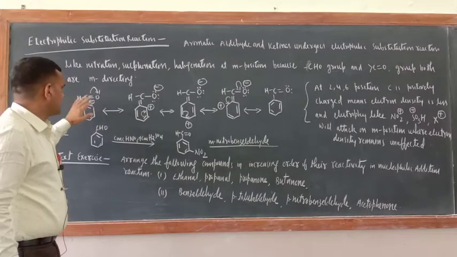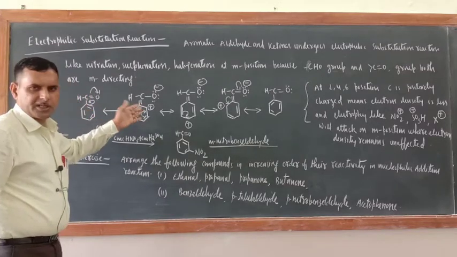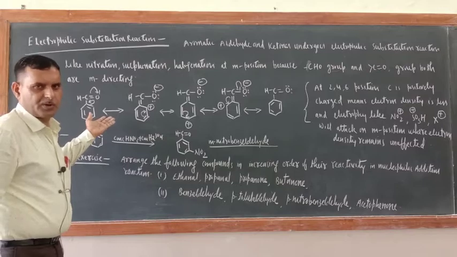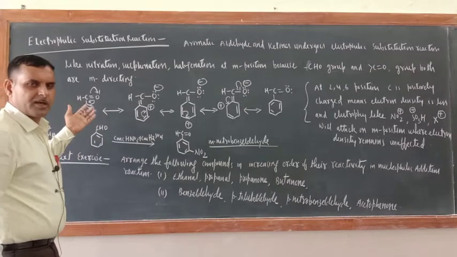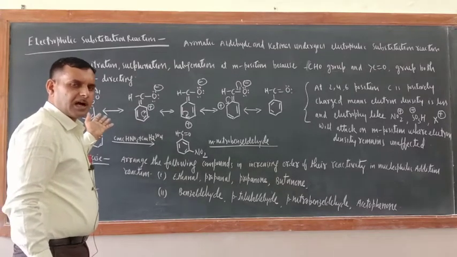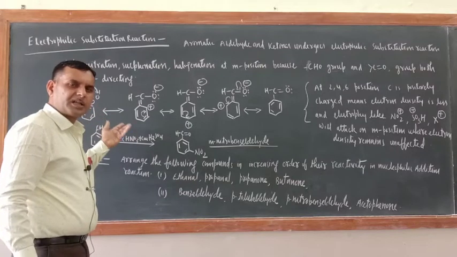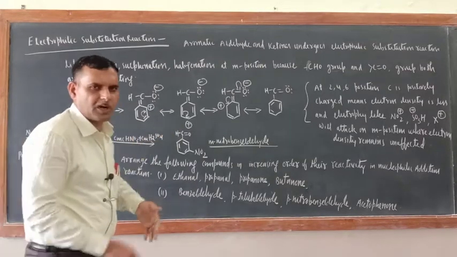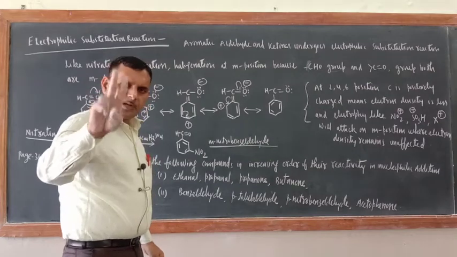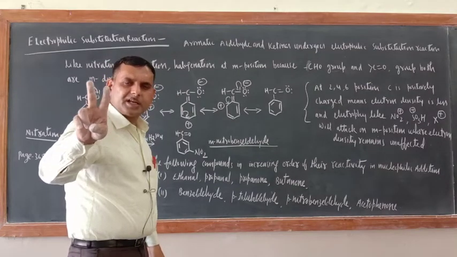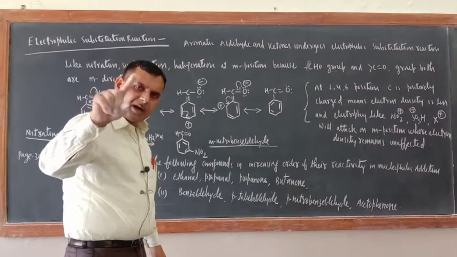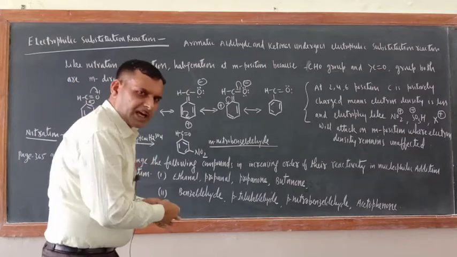Just see. This is benzaldehyde. Make their resonating structure. Already I have made. Okay. In earlier case only. You can make the resonating structure of acetophenone also. You can make the resonating structure of benzophenone also. Remember, in benzophenone 2 aromatic ring is there. Okay. So one by one means you have to shift the electron.